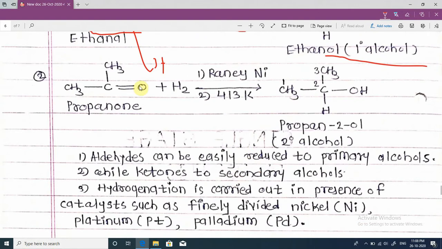Next, when propanone or acetone reacts with hydrogen in the presence of Raney nickel at 413 Kelvin temperature, one hydrogen atom attaches to this carbon atom, and one hydrogen attaches to this oxygen as OH. The pi bond between carbon and oxygen vanishes, and this secondary alcohol, propan-2-ol, is formed.